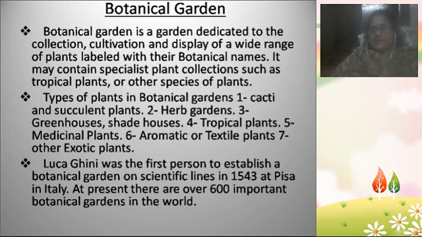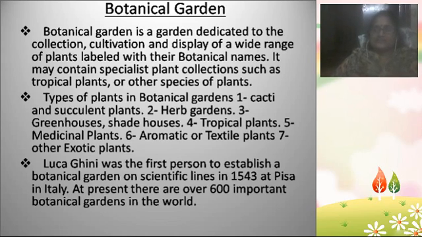The next type of botanical garden consists entirely of medicinal plants. So the botanical garden here is actually a medicinal plant garden, consisting of various different species of medicinal plants. The sixth type consists of aromatic plants or sometimes textile plants.